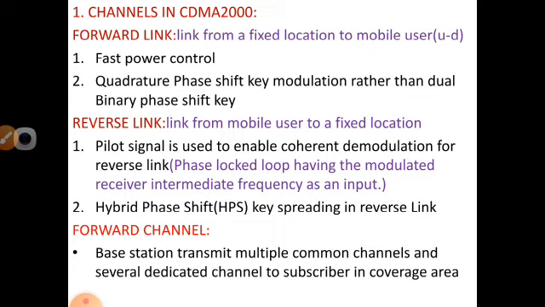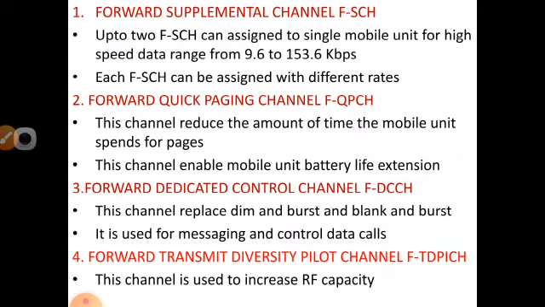Next we are going to see the forward channel. Here the base station will transmit multiple common channels and dedicated channels towards the subscribers within the coverage area. Next we are going to see the following forward channels. First one will be the forward supplemental channel, which will be referred to as FSCH. This FSCH can be assigned to a single mobile unit for high speed data rate. The data rate for this forward supplemental channel will be 9.6 to 153.6 kbps.